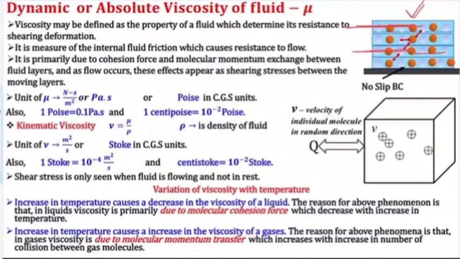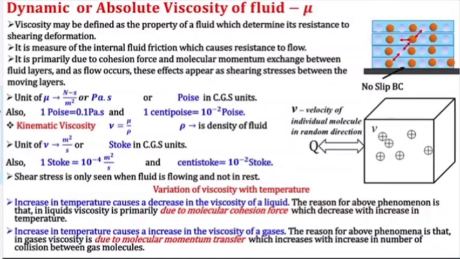Now if somehow this molecule tries to go to this layer, like, if this is moving with velocity 10, and this layer is having velocity 2, and this molecule goes to this particular layer, it will transfer its momentum. So it will try to stop this particular layer, and hence its velocity will reduce. So because of momentum exchange also, this viscosity comes into picture.